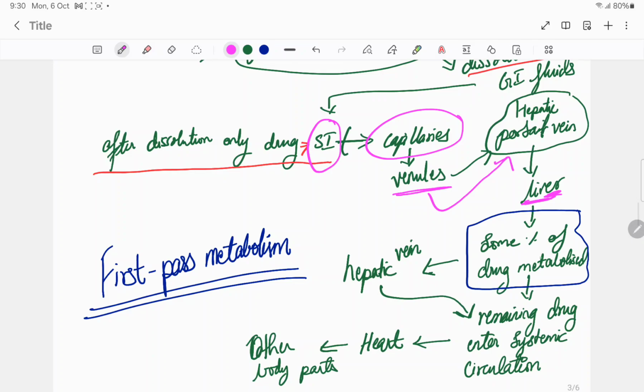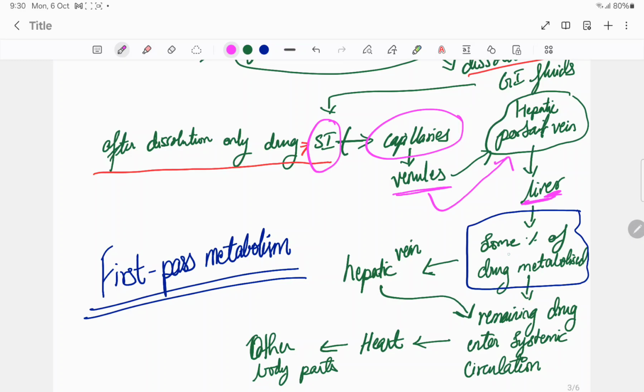So now in the liver, some percentage of the drug is metabolized or broken down. Okay, see, if you take a 100 mg tablet, once the drug reaches the liver, some mg might be metabolized, broken down, might be 10 mg or 5 mg. So the remaining drug enters the systemic circulation.